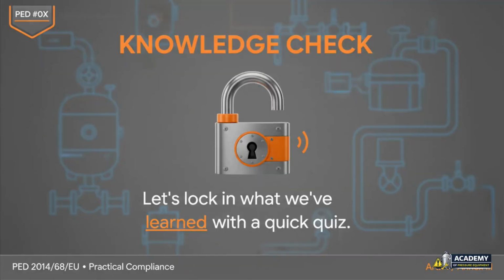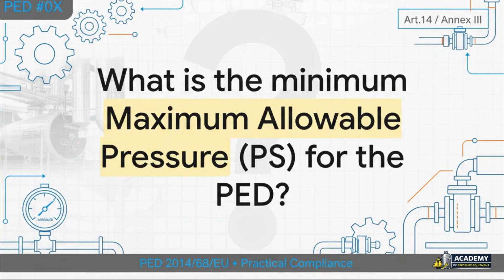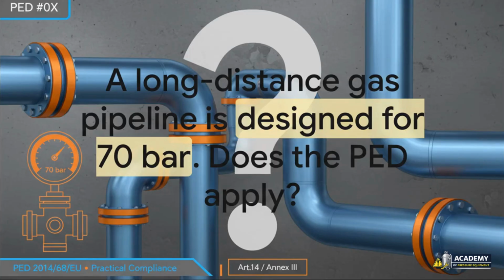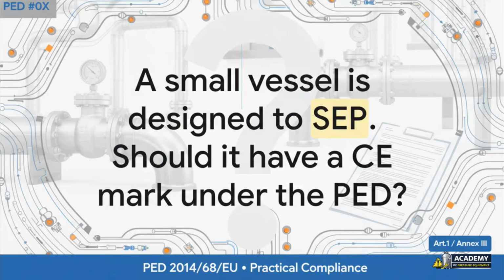All right, let's do a quick knowledge check to make sure all of this is sinking in. First question for you. What's that minimum maximum allowable pressure, the PS, that gets the whole PED conversation started? Okay, second question. Imagine a long-distance natural gas pipeline designed for 70 bar. Does the PED apply to the pipeline itself? And for the final question, you've got a small vessel, and it's designed according to sound engineering practice. Should it have a CE mark under the PED?